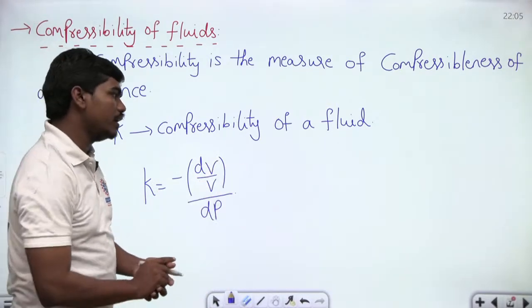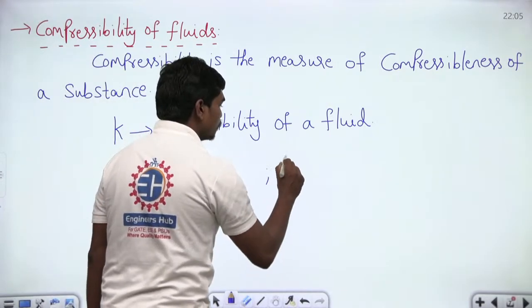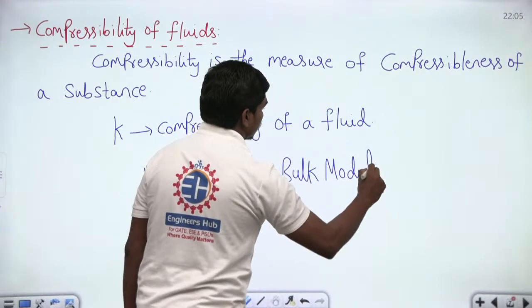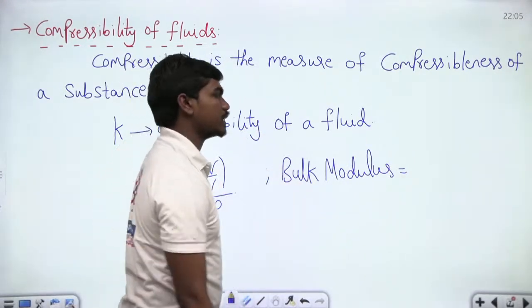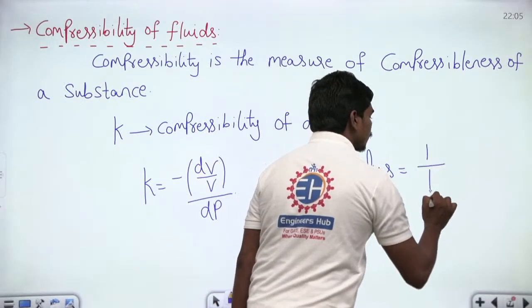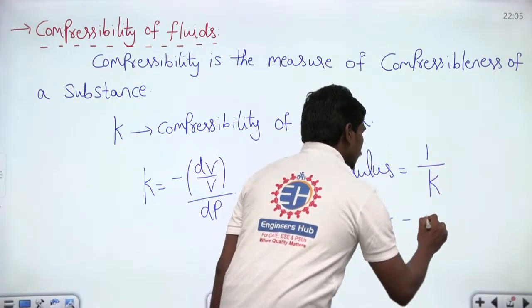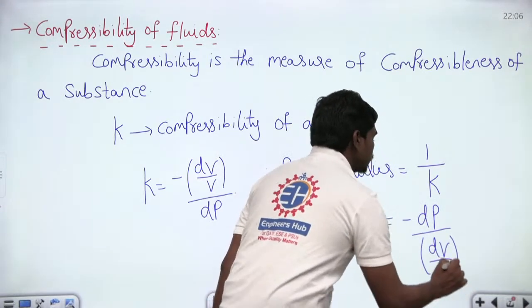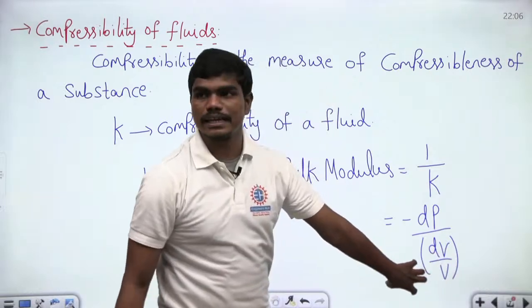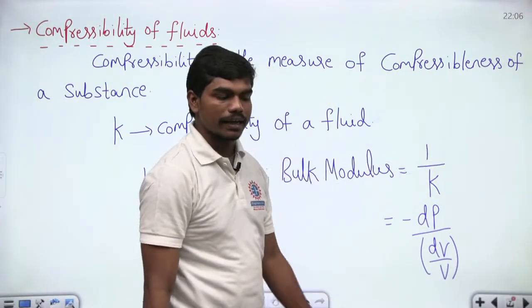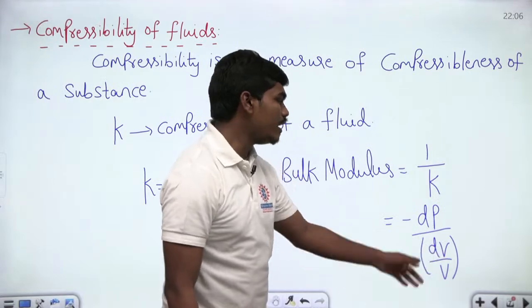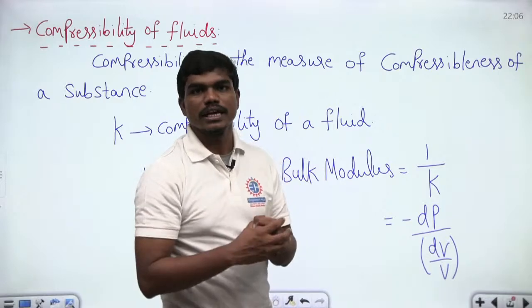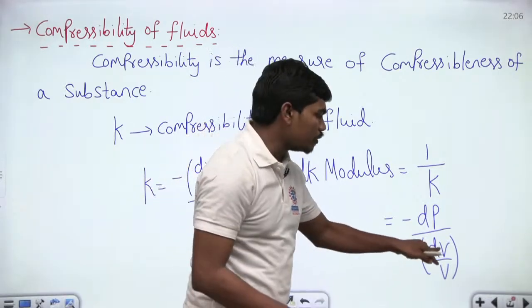Compressibility of a fluid, and there is something called bulk modulus. What does this bulk modulus tell us? This is basically the inverse of compressibility. Mathematically, it is minus dP divided by dV by V. This tells us, to create a volumetric strain in a fluid, the amount of pressure you need to apply. This minus sign is a compensation that if your pressure change is positive, meaning you are applying more pressure, the volume gets decreased, correct?